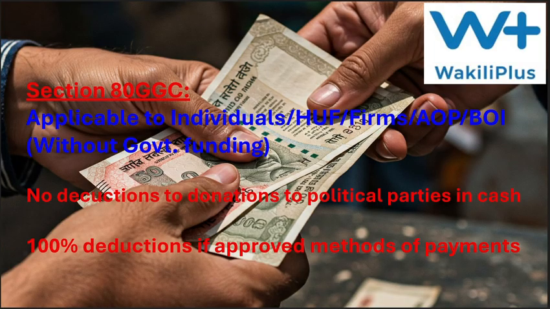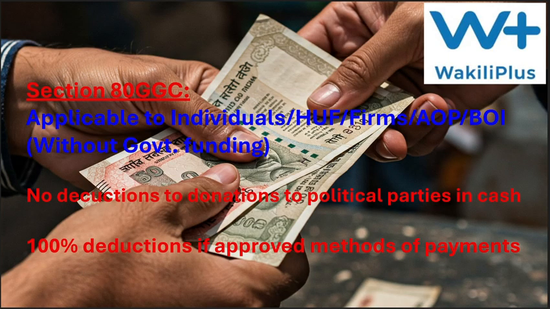They will get 100% deduction if the payment is through account. This is dealing with donation to political parties. So donation to political parties will get 100% deductions.